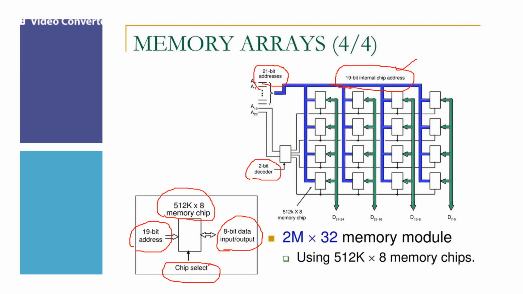The read/write signal inputs of the chips are tied together to provide a common read/write control signal.